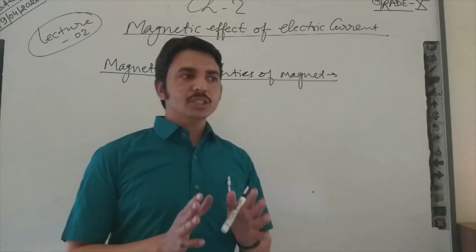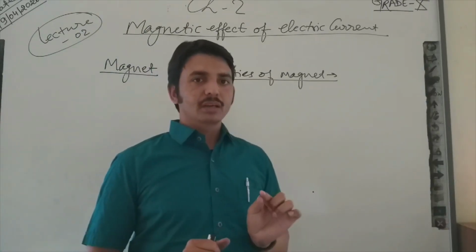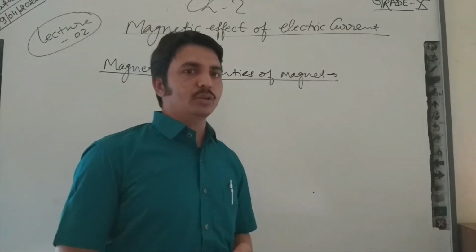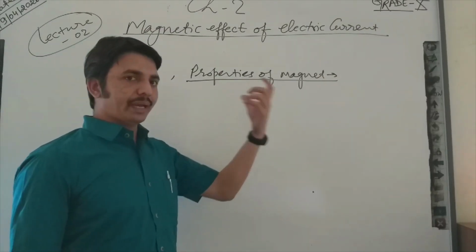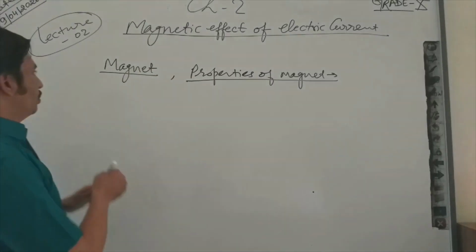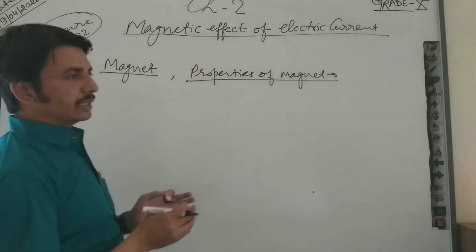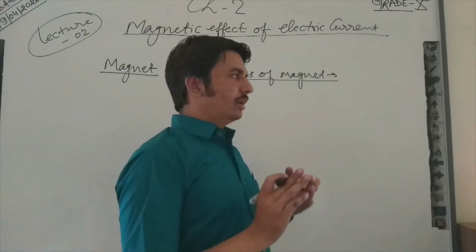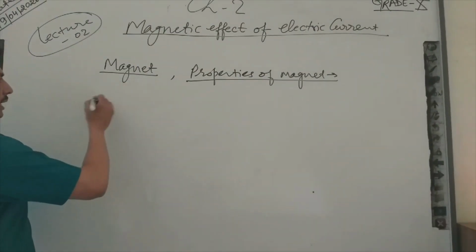No. On the basis of attraction alone, we cannot say a substance is magnetic. If a substance is attracting and also repulsing another substance, then we can say it has magnetic property. A magnet is a substance which will attract nickel, iron, cobalt, steel, etc.